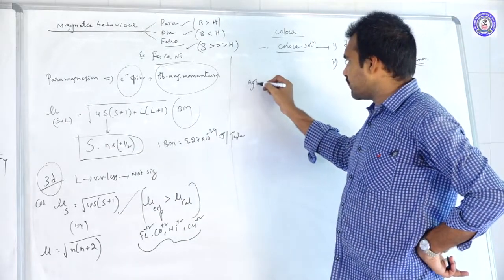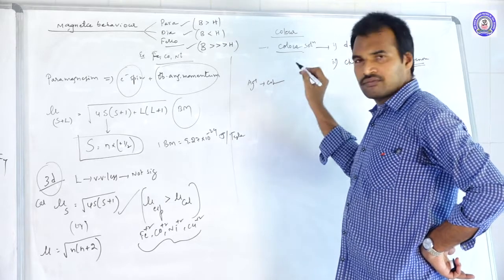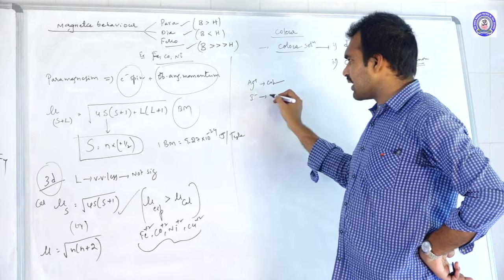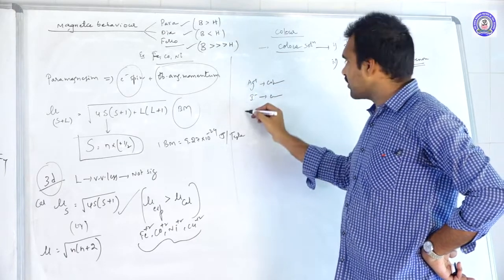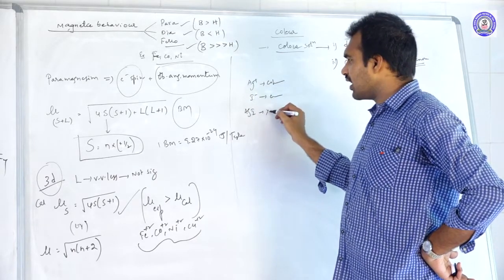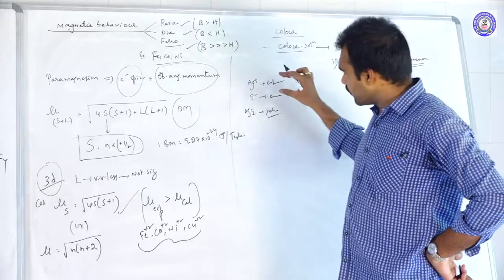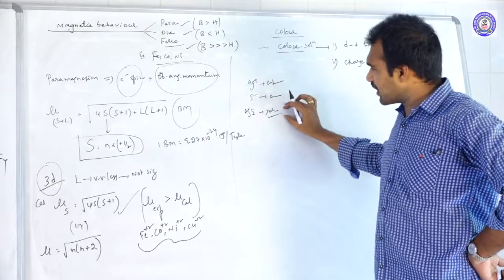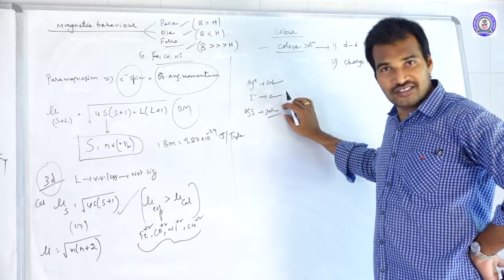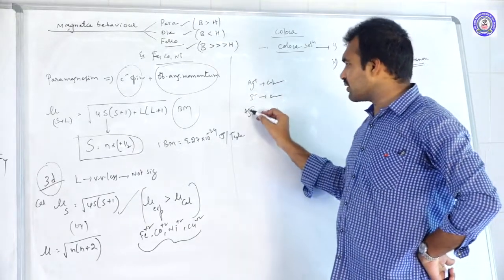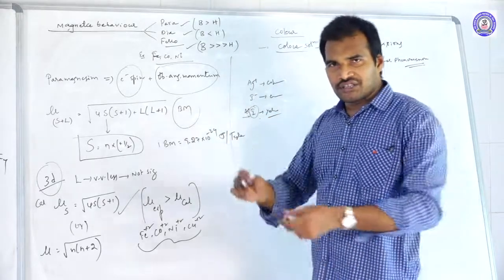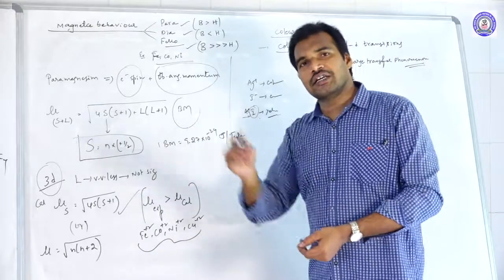If you take Ag plus, it's colorless. I minus alone is colorless, but AgI is yellow. When taken individually, they both are colorless, but AgI is a yellow color. What is the reason? Because in presence of ligand I minus, the d orbitals split into two sets.